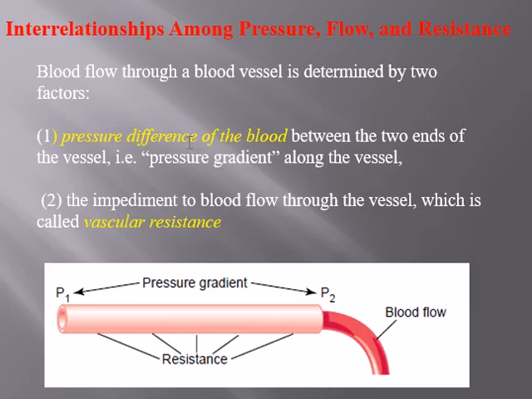Now the pressure difference of the blood between the two ends of the vessel is known as the pressure gradient, and the impediment to blood flow while it is passing through this vessel is known as vascular resistance. On the arterial end the pressure is higher, on the venous end the pressure is lower. The difference between these two pressures is known as the pressure gradient. And the vessel itself offers a resistance, so the resistance is the impediment to the blood flow.